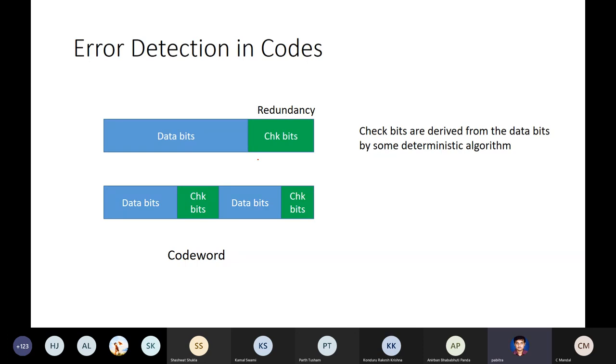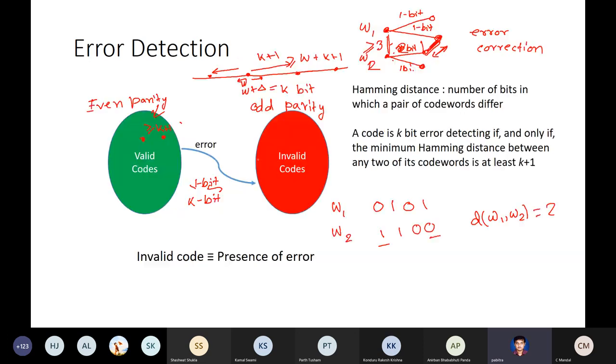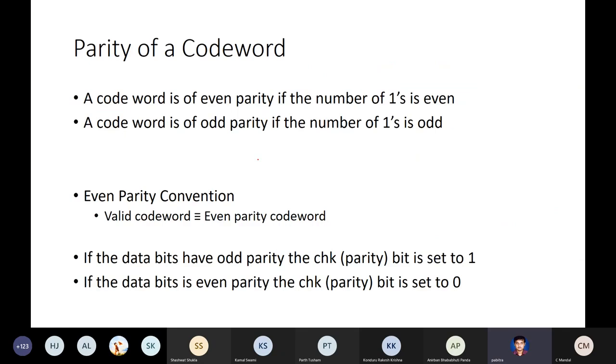So basically, you control the parity. Your check bit is nothing but the parity bit. If the data bits have odd parity, you just set your check bit to 1, so the total code word becomes even parity. And if your data bits have even parity, you set your check bit to be 0.